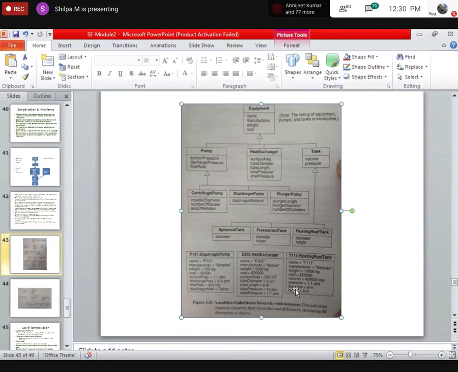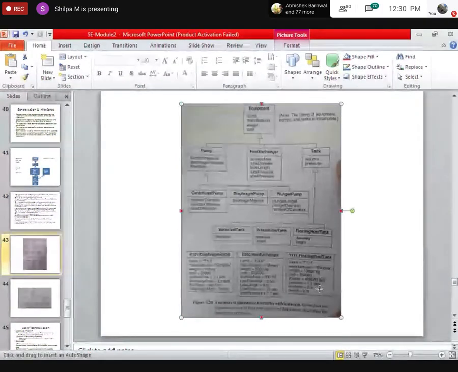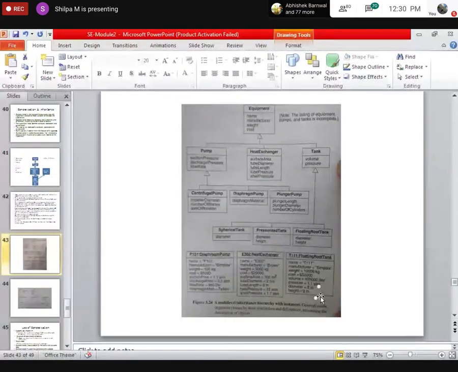Diameter and height it got from this one, but the other 6 properties it got from its ancestors.